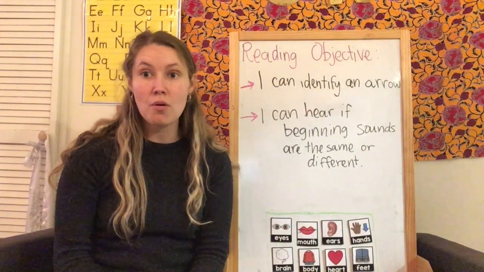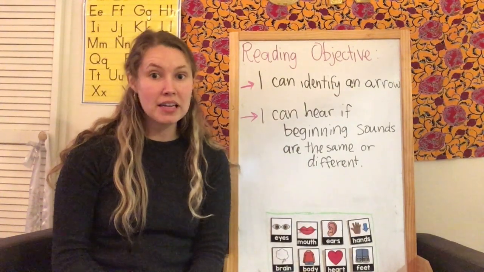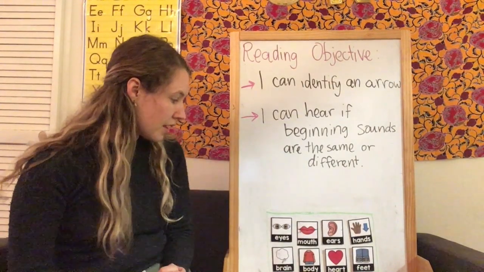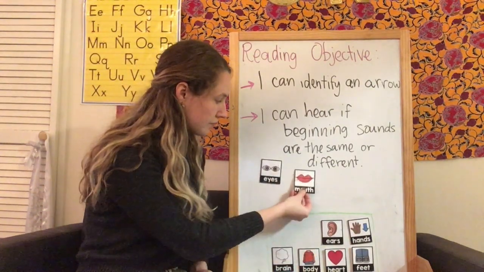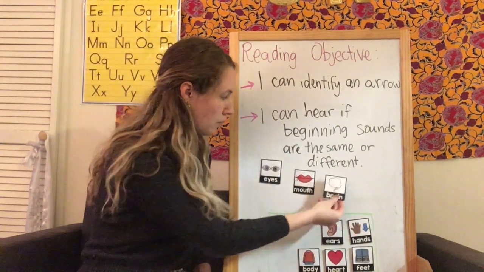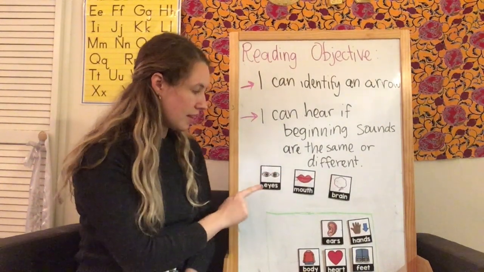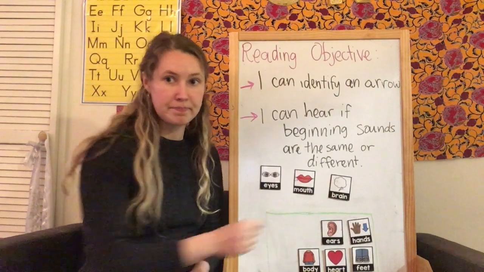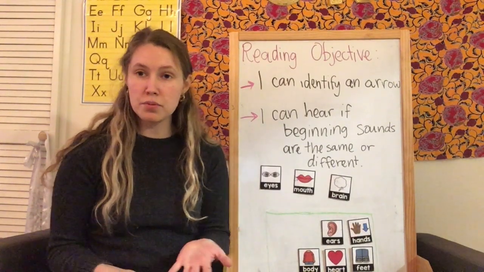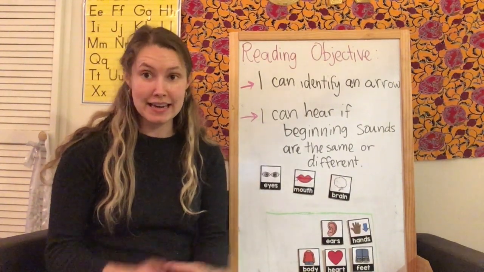Our next objective, we are going to be hearing some words and deciding if the beginning sounds are the same or different. So I'm going to give you an example here. Let's look at our tools here. We've got some words. Eyes, mouth, and brain.